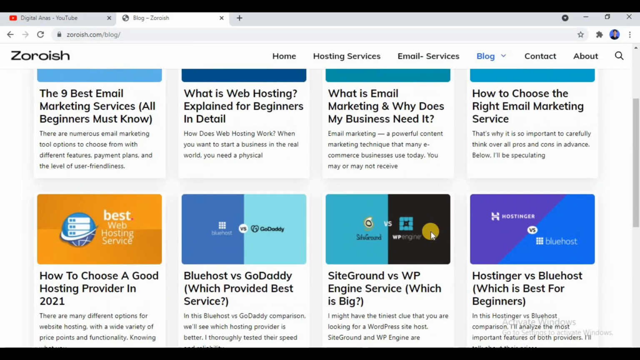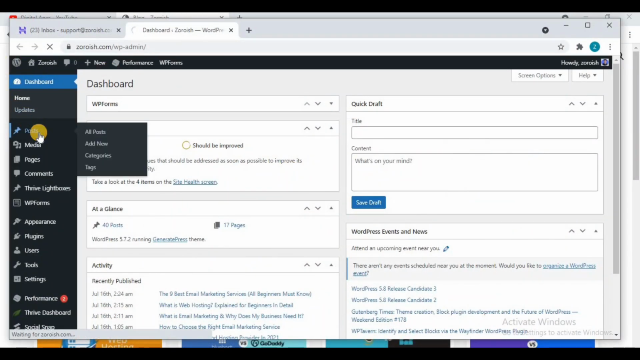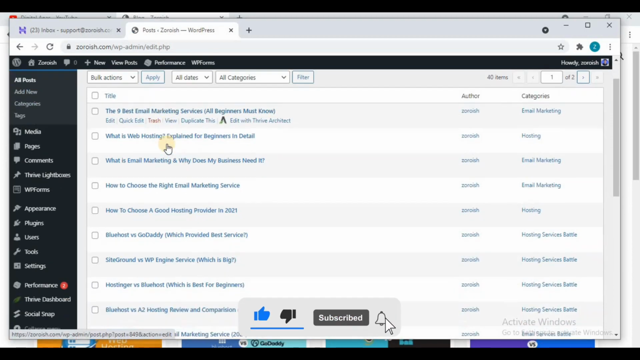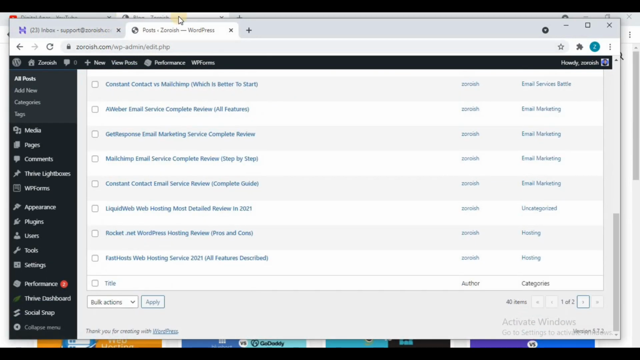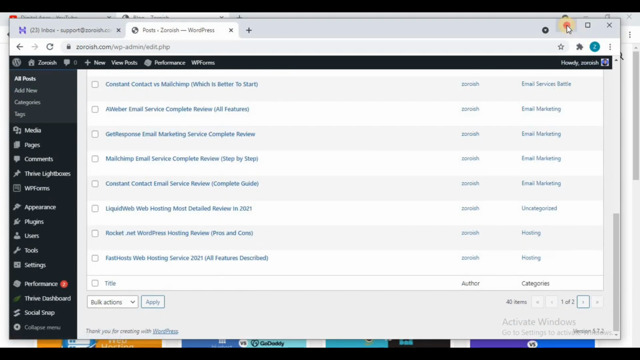And now let me show you the total number of blog posts. So let me come to my dashboard, and it is basically a WordPress dashboard. You must know if you have a WordPress dashboard or WordPress website. So as you can see, a total of 40 blog posts I have published on this website Zoroish.com. As you can see over here, 14 blog posts. Okay, so let me cut this.